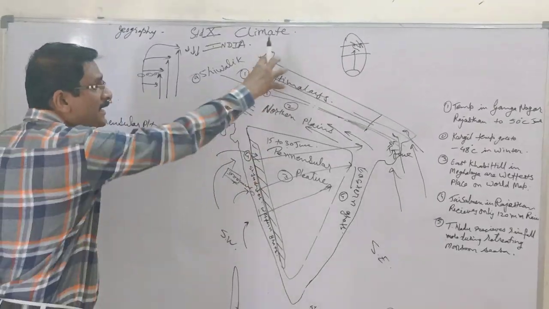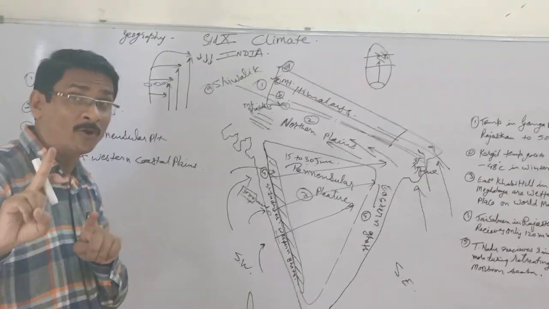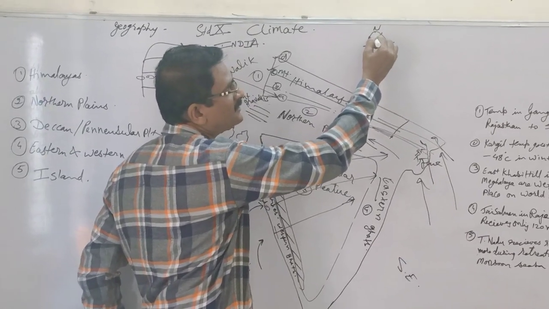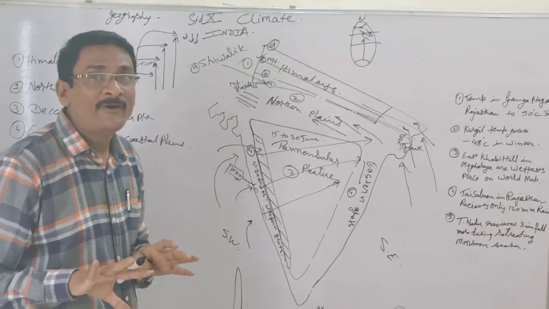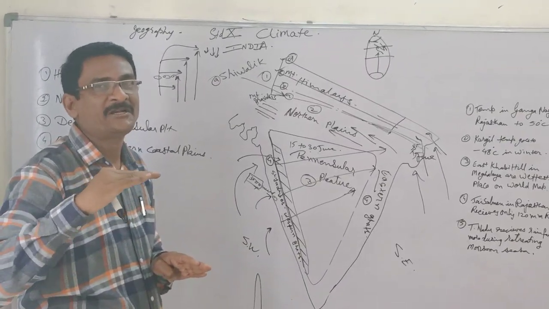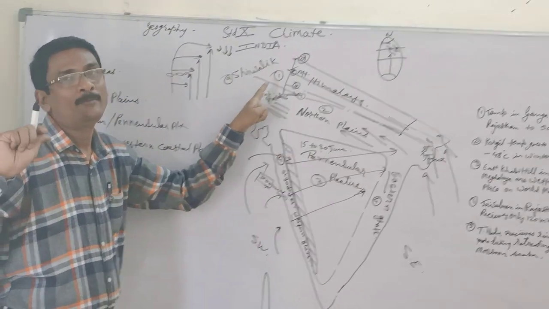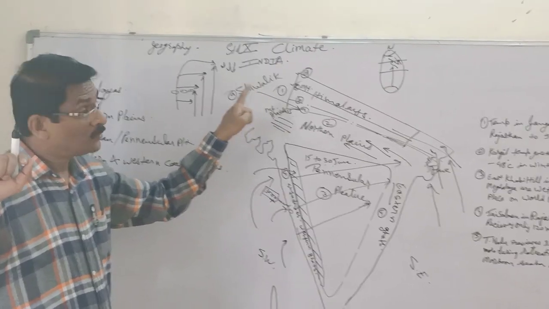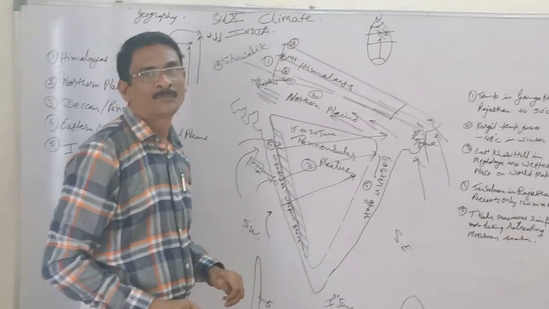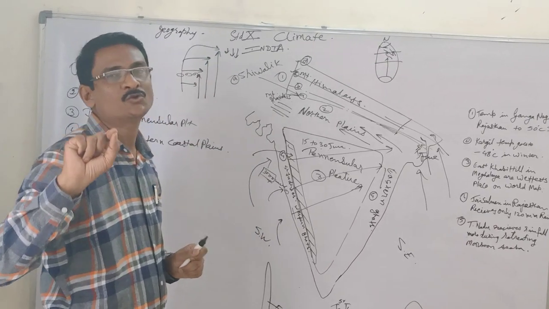Most important, the Kargil area. Kargil is an area here which receives abundant snowfall, glaciers after the North Pole. After this is the area of the Himalaya where the majority of the snowfall occurs. The second highest glaciated part of the world after the polar region is in India, named Kargil. So because of that, the temperature that drops down moves in this direction and it obstructs. The Himalaya plays a major role in determining the climatic conditions of India.